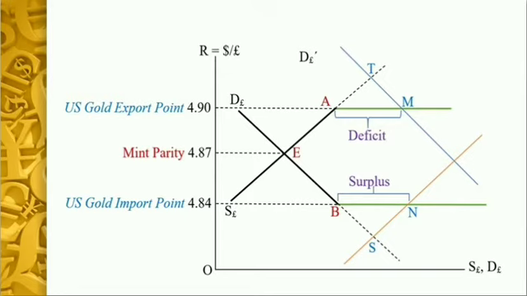So therefore the exchange rate will remain at 4.84, and there will be a surplus in terms of the balance of payments, and the economy will be experiencing an import of gold into the domestic economy.